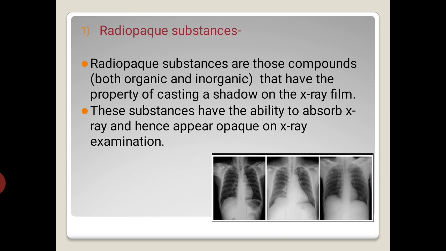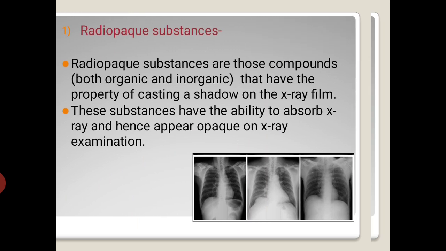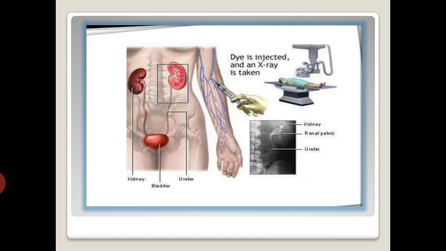they produce a shadow on X-ray film. So the ideal requirements of these radio-opaque materials are: for adequate radio opacity, the iodine content should be over 50%. The solution of a material should be selectively concentrated, so it should be concentrated enough in a particular portion to cast a shadow on that film, and the solution should remain in the body till X-ray examination and then it should get excreted rapidly.